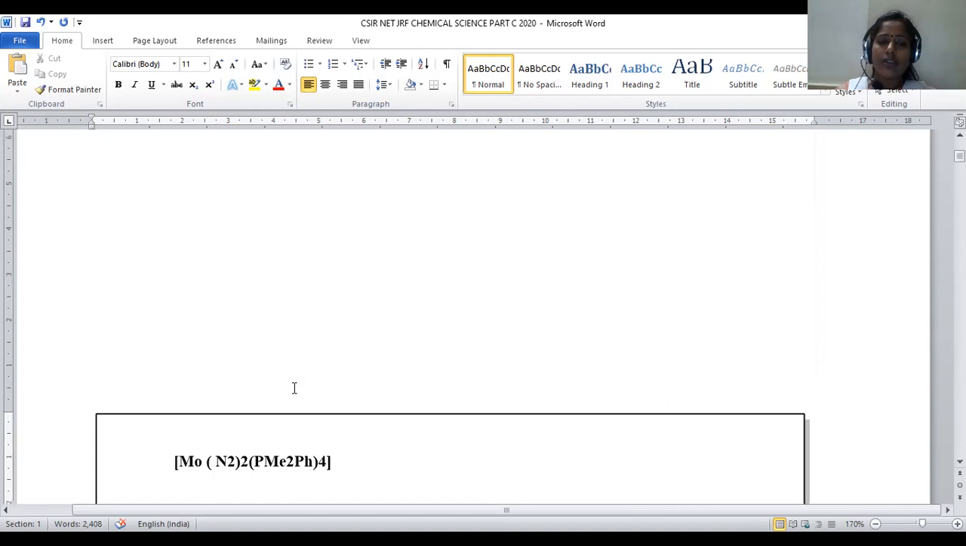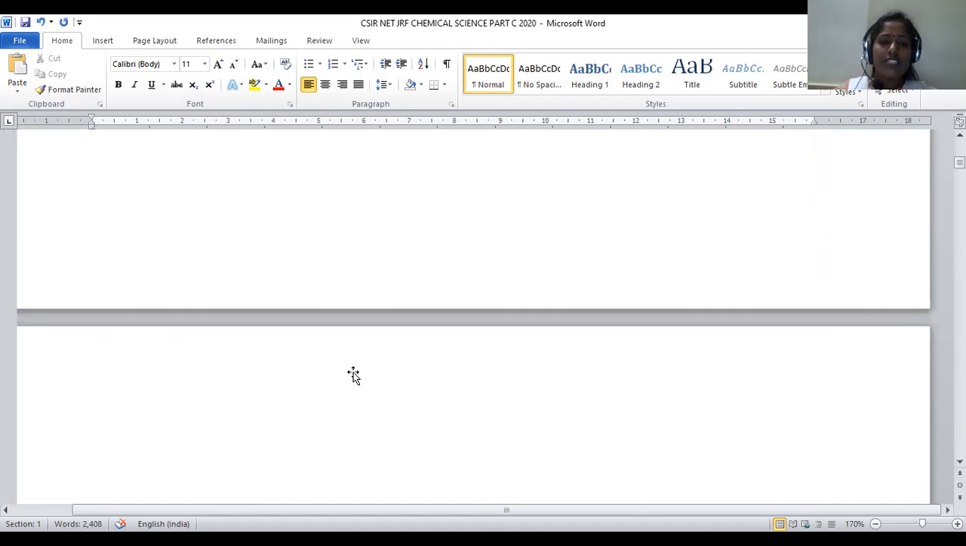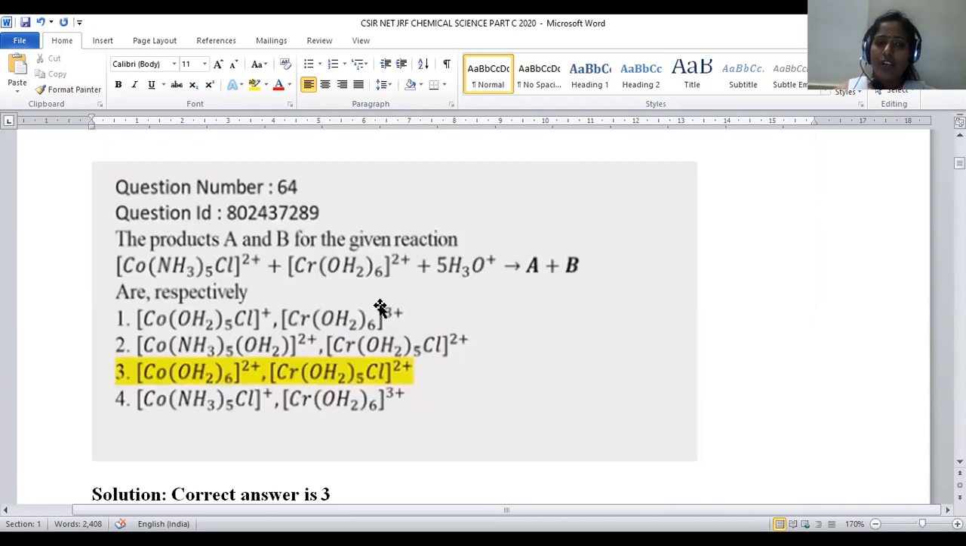Let us move on to question number 64. Question number 64 is again a part of inorganic chemistry, and coordination complexes have been given. Two coordination complexes, one of cobalt, the second of chromium. Both complexes are given here, and they are treated with 5 water molecules. These two octahedral complexes are mixed under aqueous conditions, and there is a possibility of 2 products here.